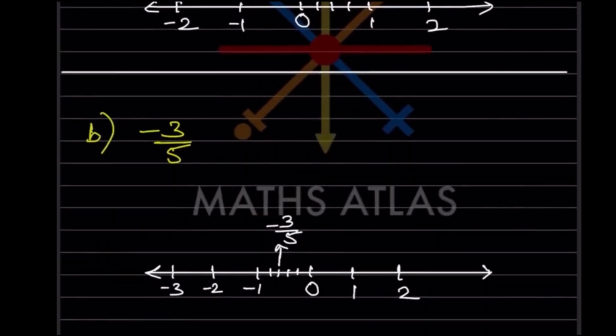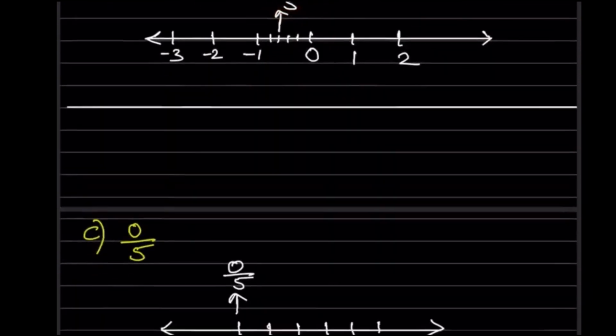Now here minus 3 by 5. So minus 3 by 5 means it comes on the negative side. So now what we are going to see here, this number comes in between 0 and minus 1. So we are going to look at the denominator. You are going to divide it into 5 parts, 1, 2, 3, 4 and 5. Now look at the numerator, that is minus 3, which means from 0 there will be the third one. So minus 3 by 5.